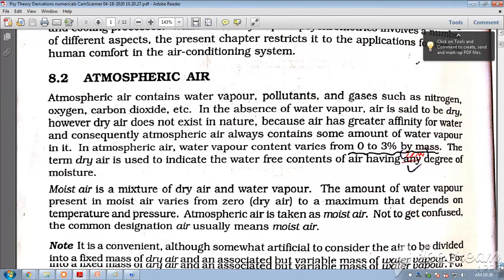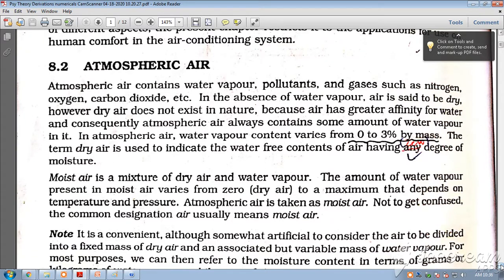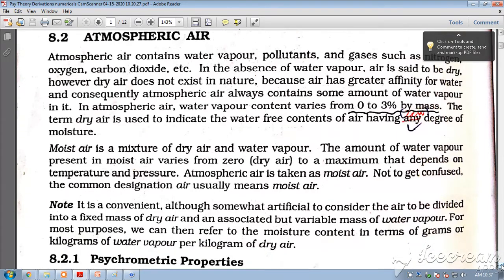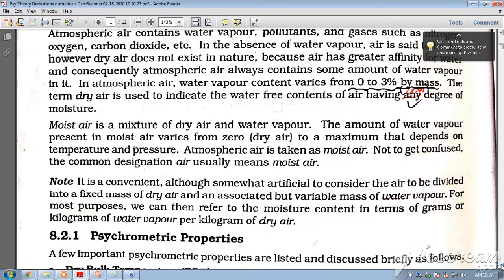Now let us look at air first. Atmospheric air contains water vapor, pollutants and gases such as nitrogen, oxygen, carbon dioxide, etc. In the absence of water vapor, air is said to be dry. However, dry air does not exist in nature, because air has greater affinity for water and consequently atmospheric air always contains some amount of water vapor in it. In atmospheric air, the water vapor content is from 0% to 3% by mass. The term dry air is used to indicate the water-free contents of the air, having 0 degree of moisture.